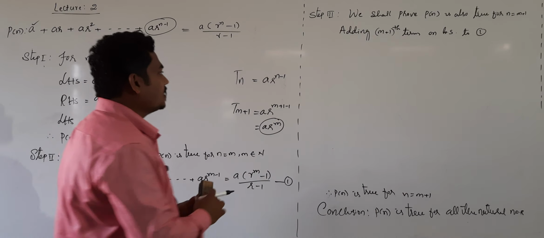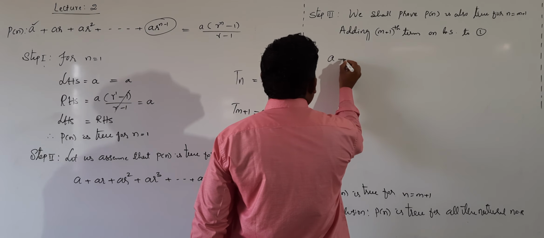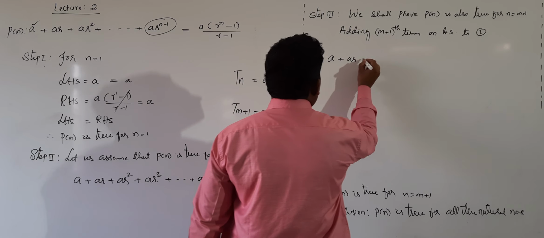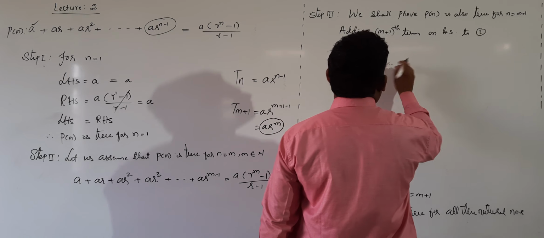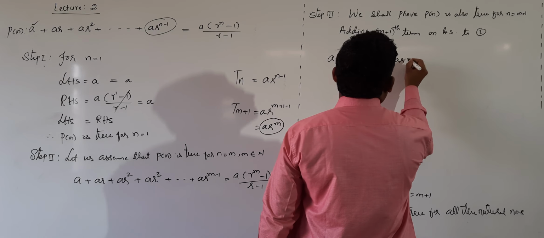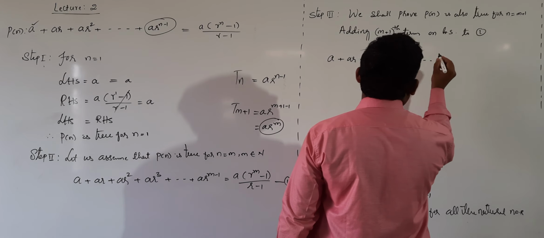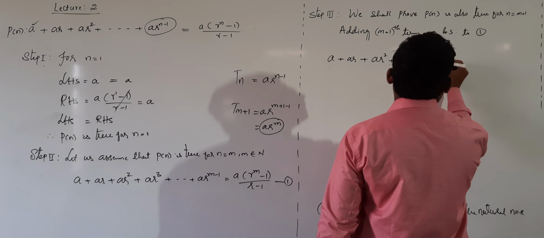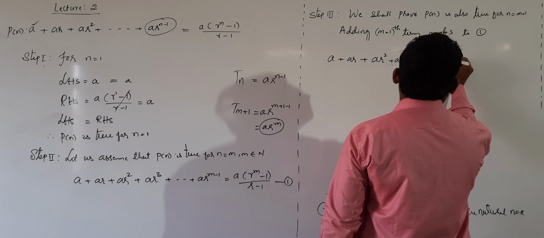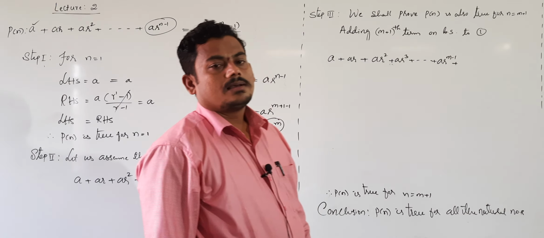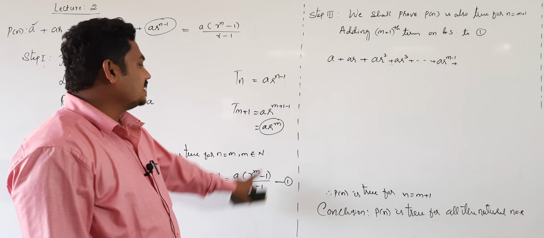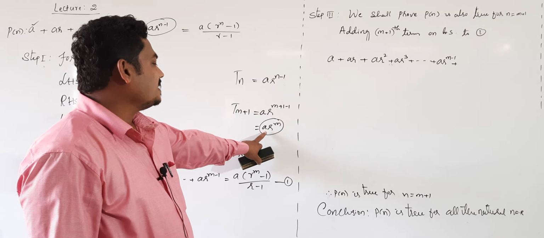Then 1 becomes a plus ar plus ar square plus ar cube plus and so on plus a into r power m minus 1 plus. What is m plus 1th term? M plus 1th term is a into r power m.